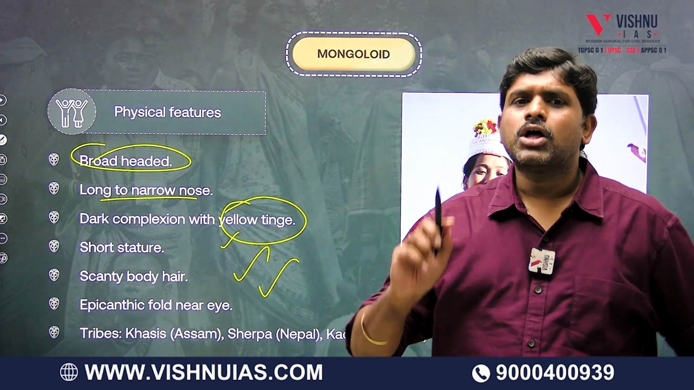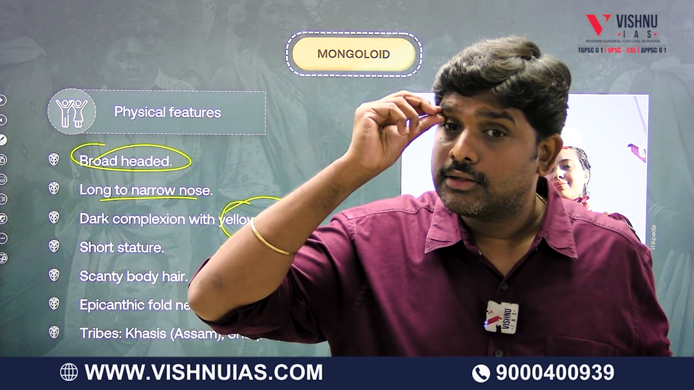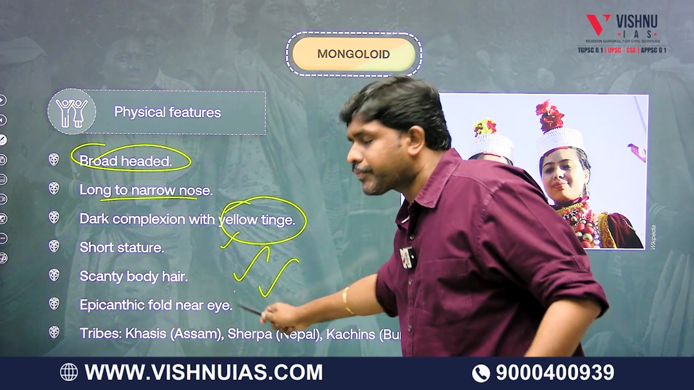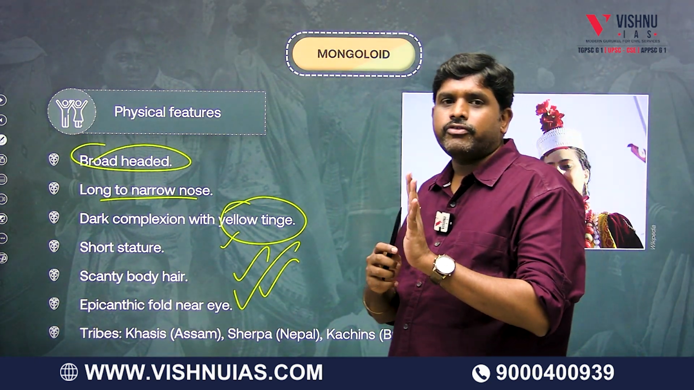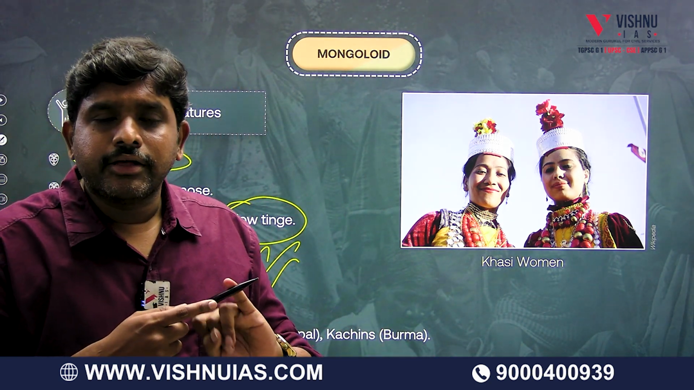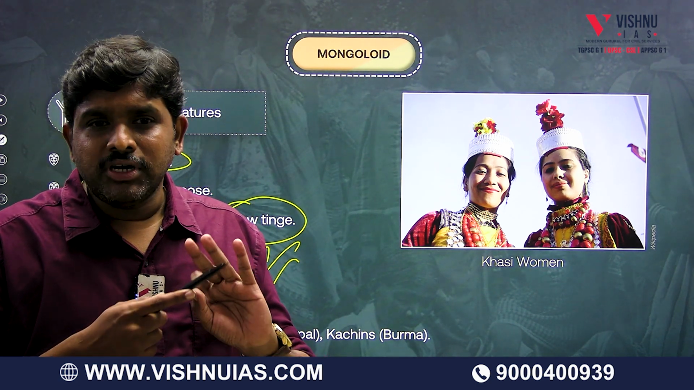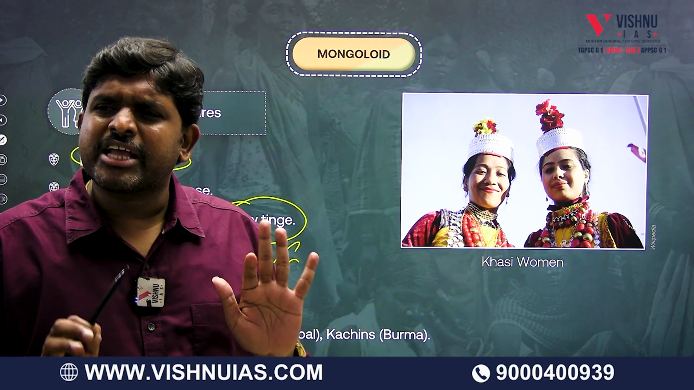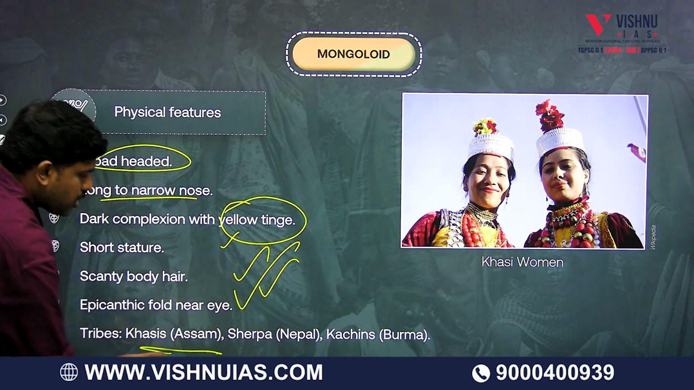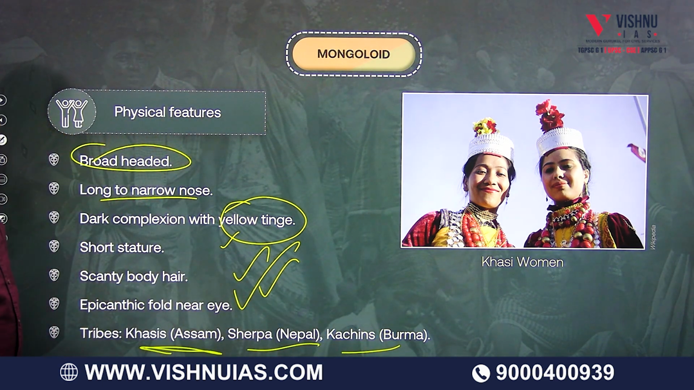Most important is, all the Mongoloid people will have an epicanthic fold here. There will be a fold, which is called epicanthic fold. So, what are the features of Mongoloids? Number one, broad-headed, narrow nose, epicanthic fold, yellow tinge, dark complexion with yellow tinge. Examples: Khasi of Assam and Meghalaya, Sherpas of Nepal, Kachins of Burma.